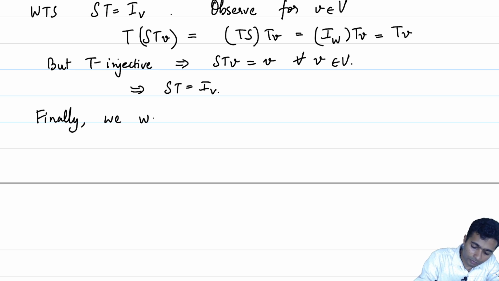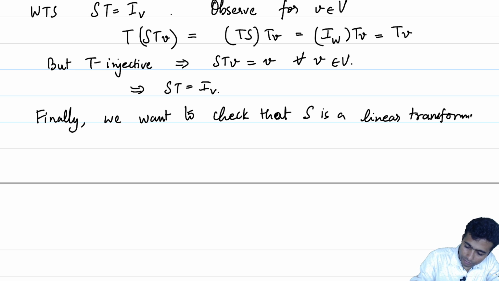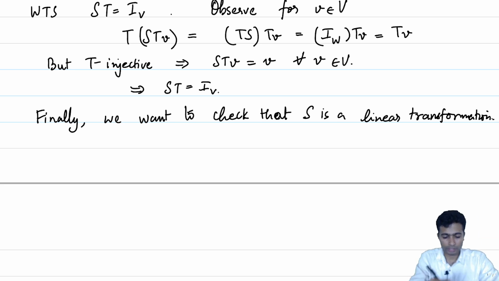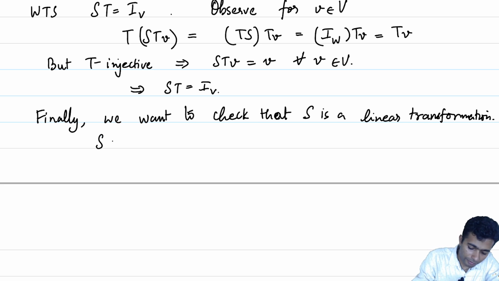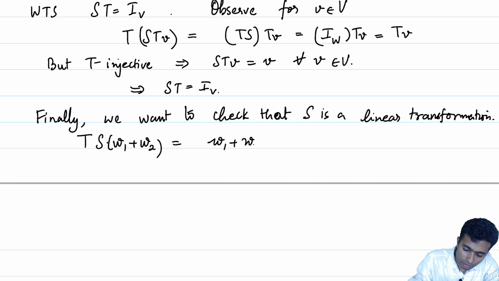Okay, so finally we want to check that S is a linear transformation. That also is quite straightforward. We will use a similar technique as above. So, what is S of W1 plus W2? This is what we would like to study. TS of W1 plus W2 will just turn out to be equal to W1 plus W2, because TS is the identity.